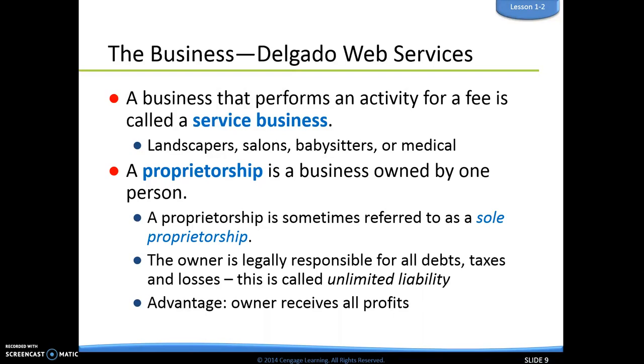Delgado Web Services is also a proprietorship, which means that the business is owned by one person. Oftentimes you might hear it referred to as a sole proprietorship. Sole just means one. And what this means is that the owner is legally responsible for all the debts, taxes, and losses. We call that unlimited liability. So they are essentially responsible for everything, whether the business is doing awesome or whether the business is really struggling. The one main advantage of a sole proprietorship is that the owner is going to receive all of the profits. So that's the major plus. The major negative is obviously that unlimited liability.